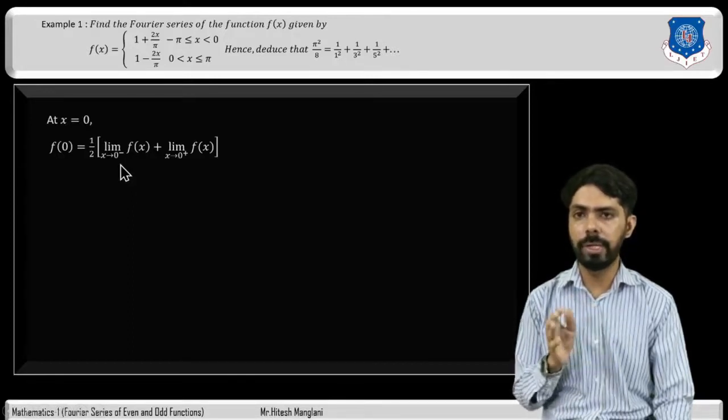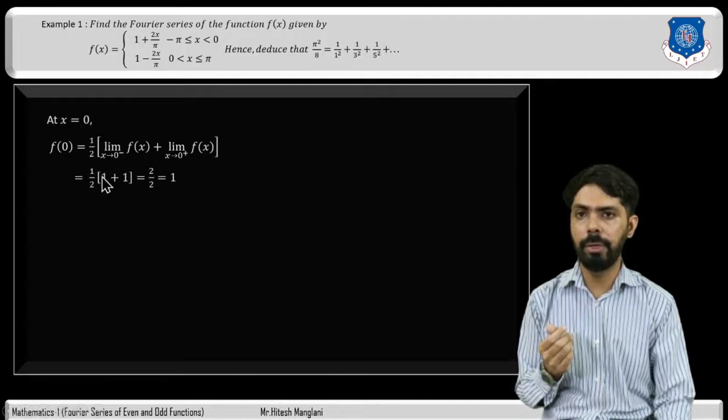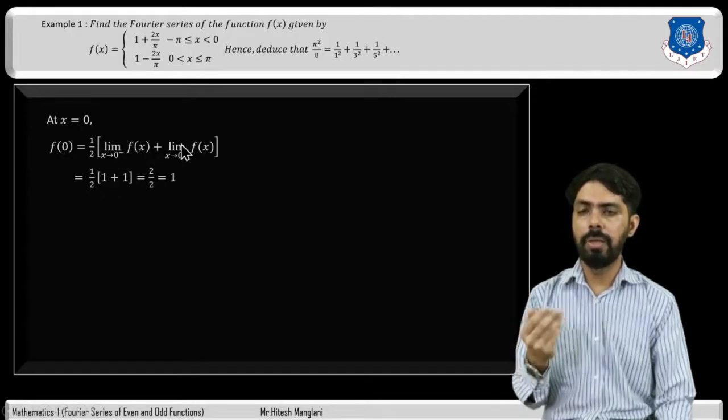So whenever x is less than 0, the function is 1 plus 2x by pi, and we will have to replace x by 0. So it will be 1. So 1 by 2 in bracket 1 plus. Now we will have to find out limit x tends to 0 plus f of x.